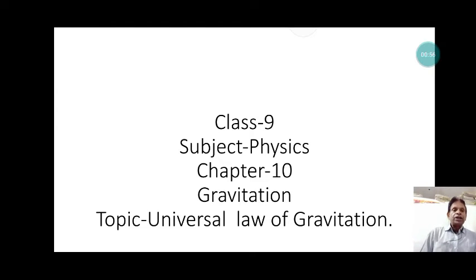The motion of planets around the sun and the motion of satellites around the earth are also examples of uniform circular motion. The centripetal force acting on them is nothing but the gravitational force, and this force is responsible for moving the heavenly bodies around the sun or the satellites around the earth. We will study it in detail in this video.